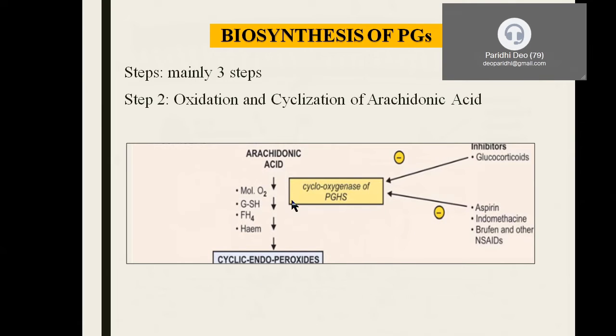Now, this particular step has an inhibitory effect by glucocorticoids and aspirin, indomethacin, brufen and other NSAIDs. Normally we call them painkillers. How do they act? These are all painkillers that are used in the management of pain, and these are the group of drugs, like corticosteroids, which are going to stop the inflammation process. How are these drugs going to act? This is by blocking this enzyme called cyclooxygenase, part of PGHS, that stands for prostaglandin H synthase. By blocking this enzyme, they are going to stop the production of prostaglandins. Thus, they are going to relieve the pain and stop the inflammation process.